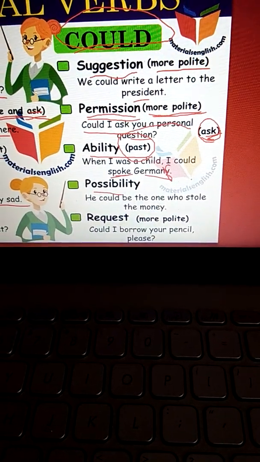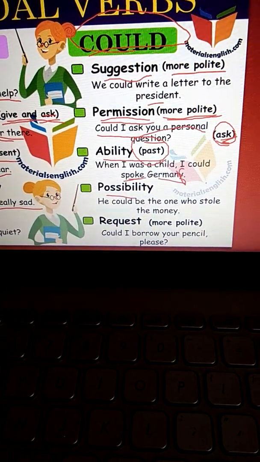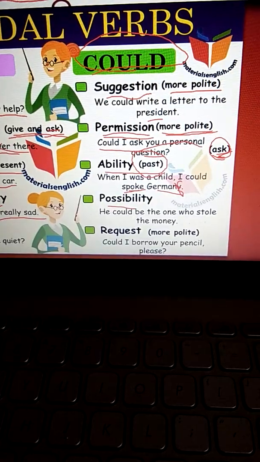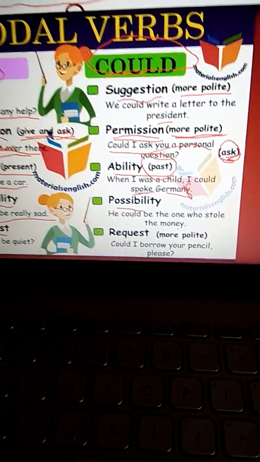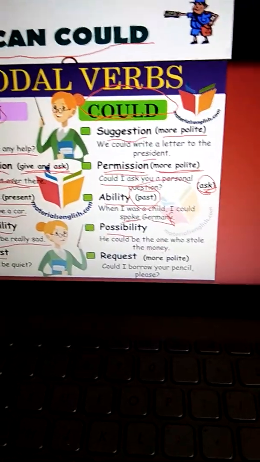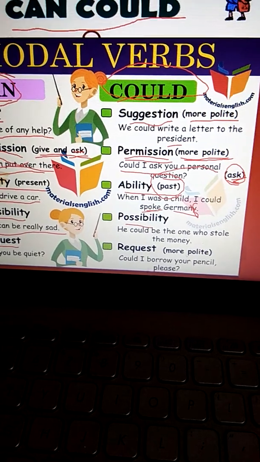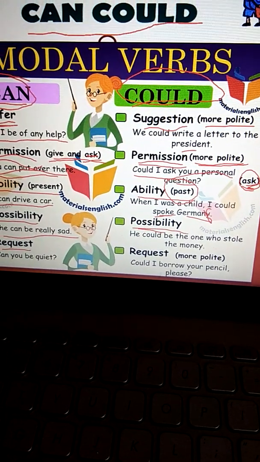Possibility. Again possibility, that it's not sure whether it will happen, but there is a 50-50 chance. He could be the one who stole the money. Means I am not sure. I cannot blame him that he has definitely stolen the money. No. There is a chance that he could have stolen the money. So this is a possibility.